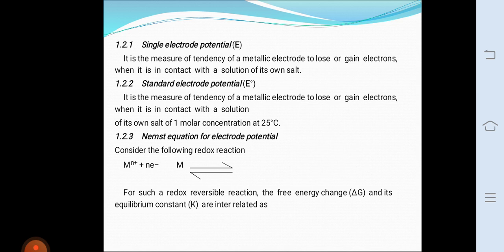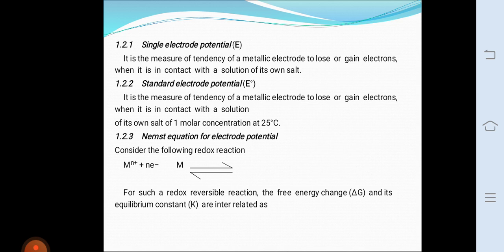That is equal to del G naught plus RT ln product divided by reactant, where del G naught is the standard free energy change. This equation is known as the van't Hoff isotherm. The decrease in free energy, minus del G, in this reaction involves the transfer of n number of electrons, and then n Faraday of electricity will flow.